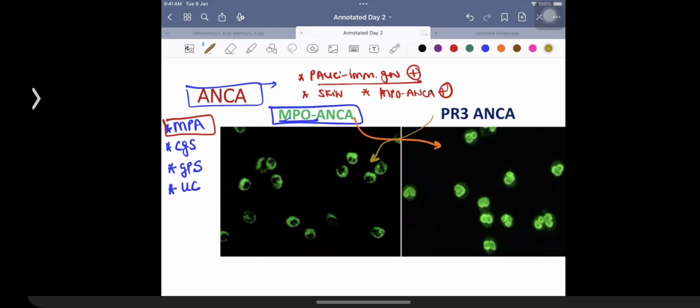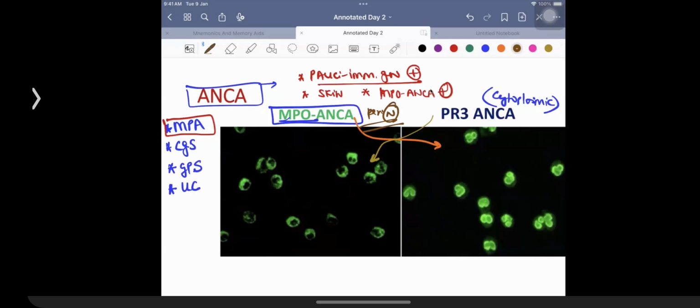The classical meme of Akshay Kumar is what I'm remembering as of now over here. So this is going to show a cytoplasmic staining, the MPO ANCA, whereas the PR3 ANCA is going to show the perinuclear staining. That is what we need to remember. This one is going to be cytoplasmic. This one is going to be perinuclear.